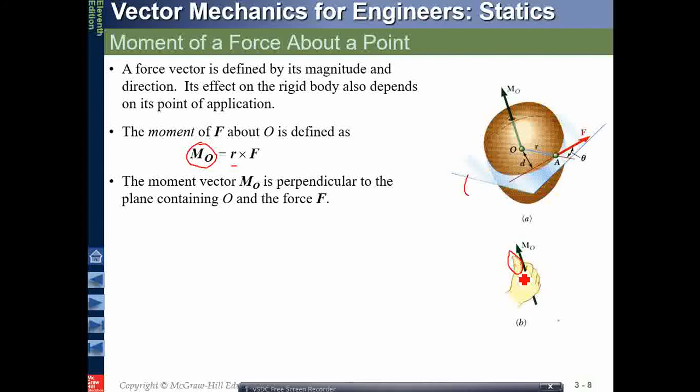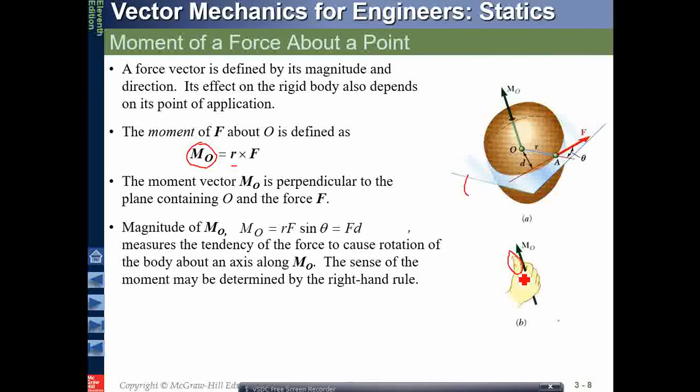Further, the magnitude of the moment can be very easily obtained: r times F sine theta. Now theta is the angle between the r axis and F. So this is the theta, r cross F. So r sine theta will be this. Now something very important comes up: this is the position vector from O to a point on the line of action of the F, but this is not perpendicular to this.